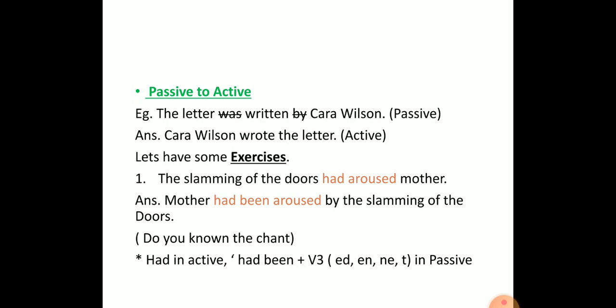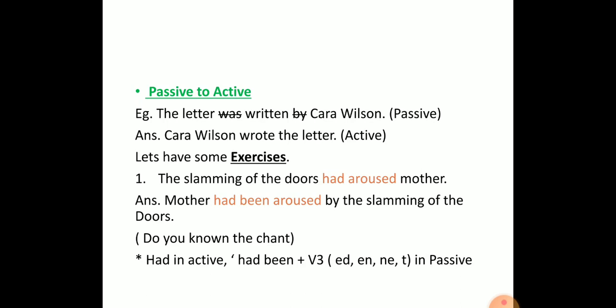So now it's time to recapitulate what we learned today with exercises. Exercise number 1, the slamming of the door aroused mother, and the answer is: mother had been aroused by the slamming of the door. Do you know the chant?